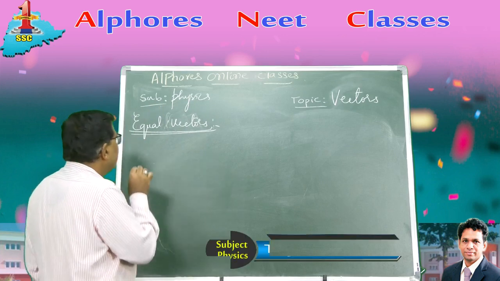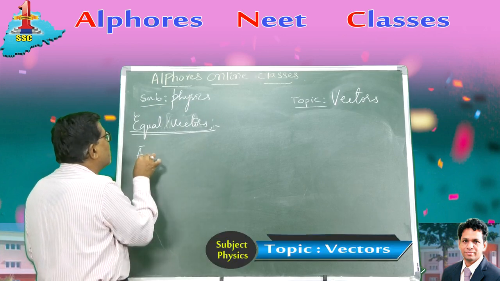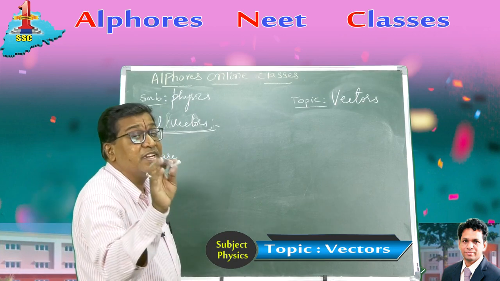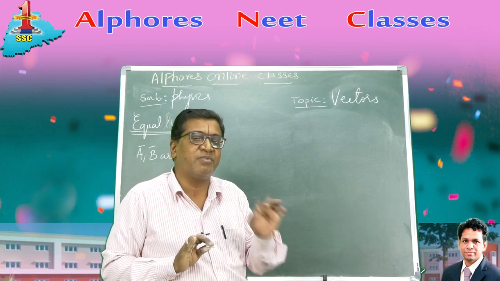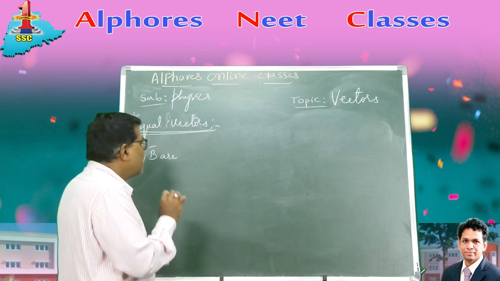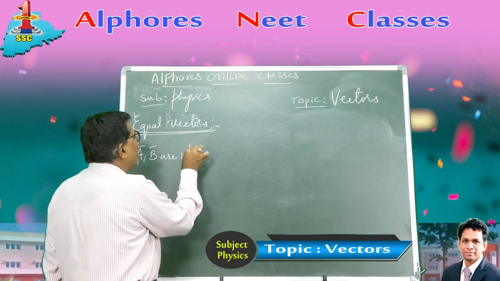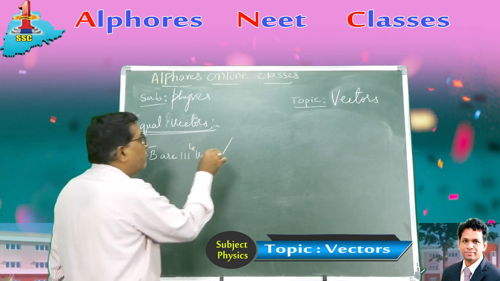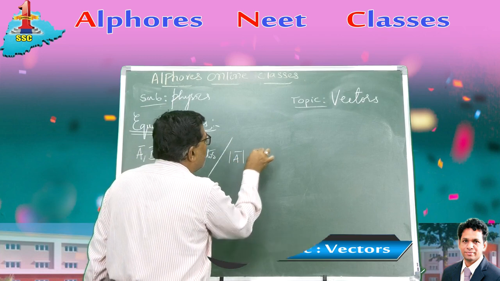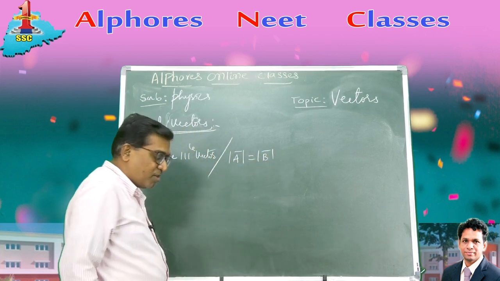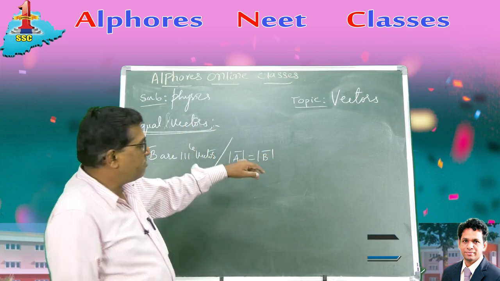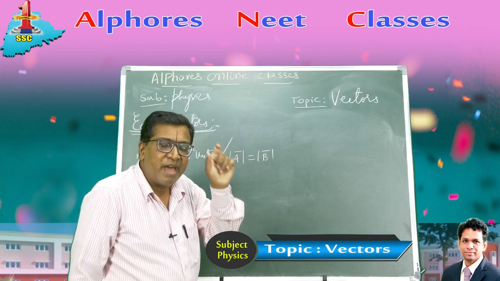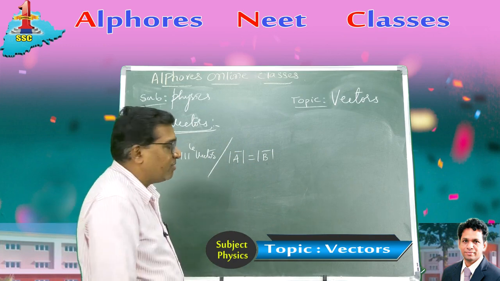It is like this. A bar and B bar are two vectors. A bar and B bar are two similar vectors. They must belong to the same physical quantity. They must have the same units. So two similar vectors belonging to the same physical quantity, such that mod A is equal to mod B. You know, mod represents the magnitude, right? The absolute value of A, mod B, the absolute value of B, both are equal. Their magnitudes are equal, values are equal.